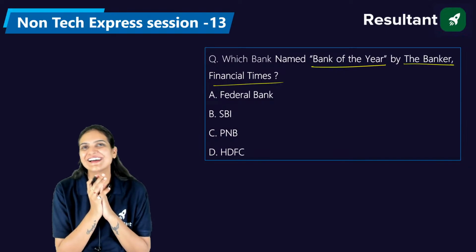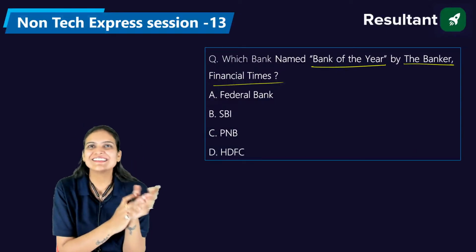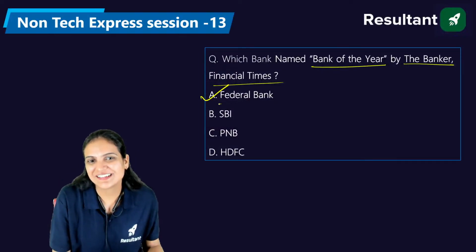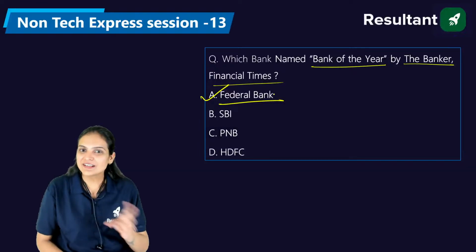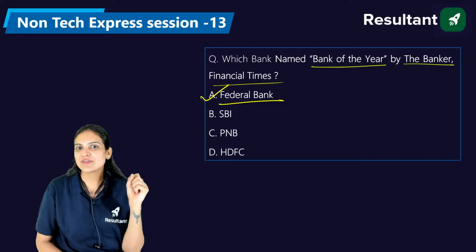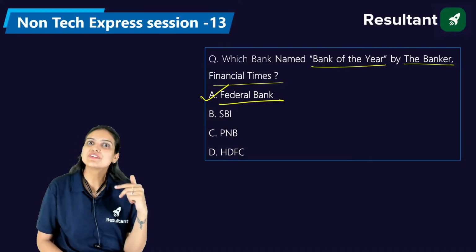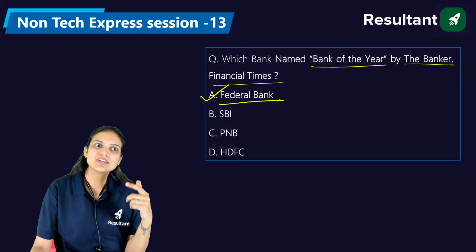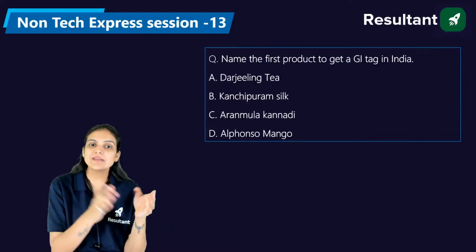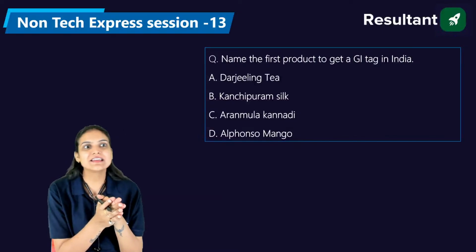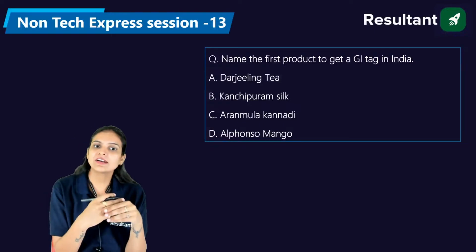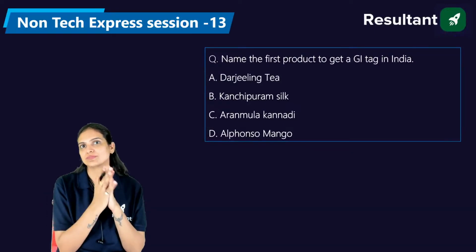Very nice. It's A, that is Federal Bank. Federal Bank has been given the title of Bank of the Year by The Banker, Financial Times. If it is asked in your examination, please be ready for the question. Now, name the first product to get a GI tag in India. That's an easy one. It's Darjeeling tea, Kanchipuram silk, Annamula Kannadi, or the Alphonso mango.